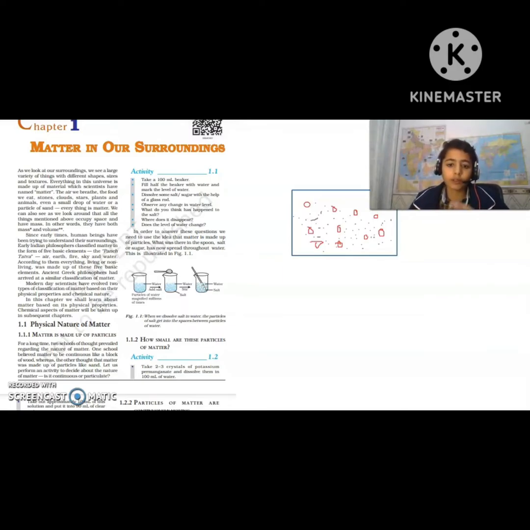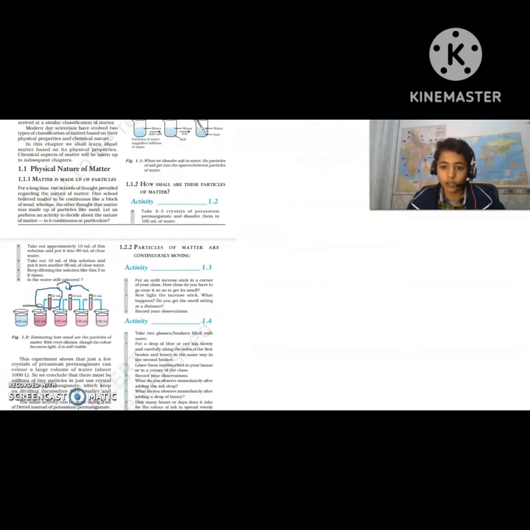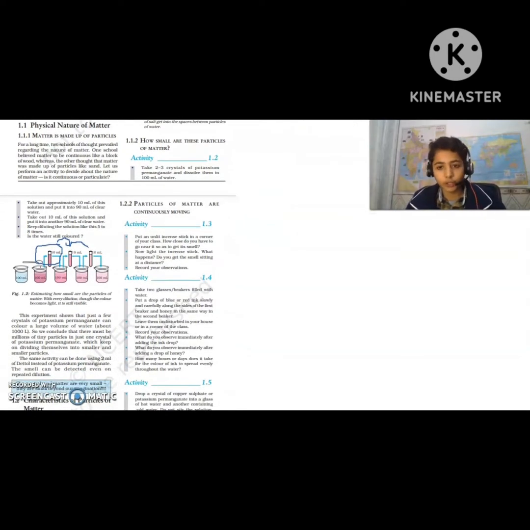So this was the activity in which, as we all know, salt is a particle, salt is matter. Why? Because it occupies some space and it also has some mass. Its mass is very little, but it still has some mass. So salt is matter, and if it is taking the places between the water particles, it means matter is particulated, made up of particles. So this was our first topic.